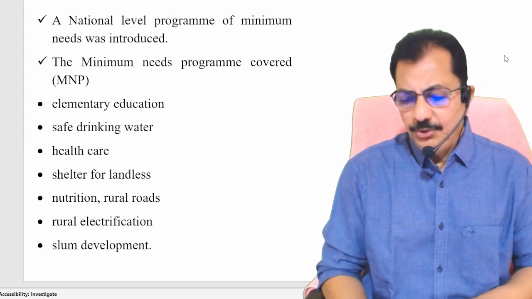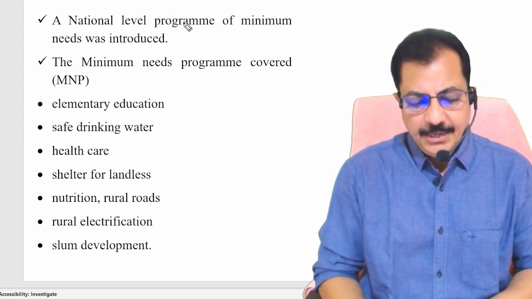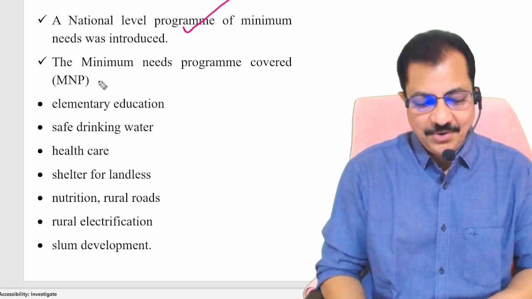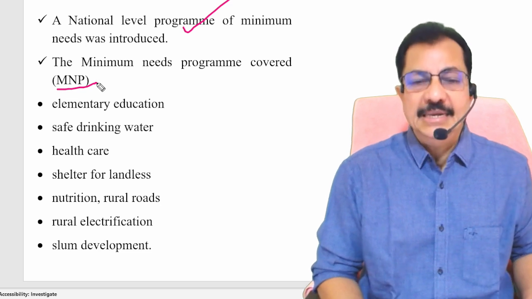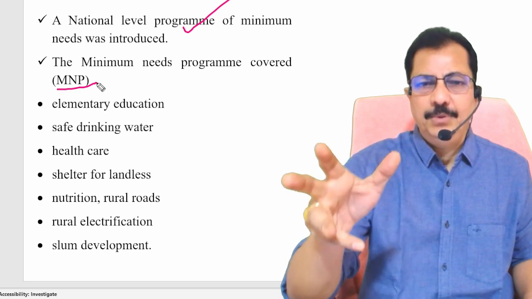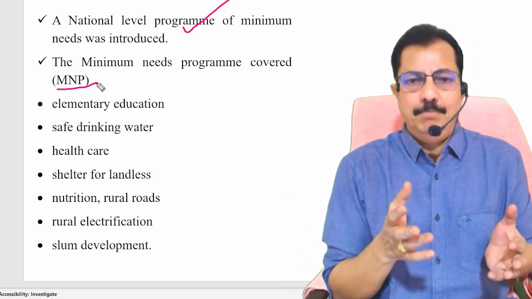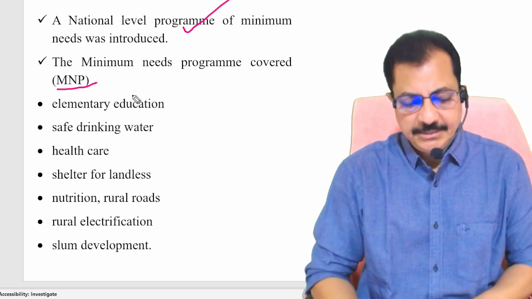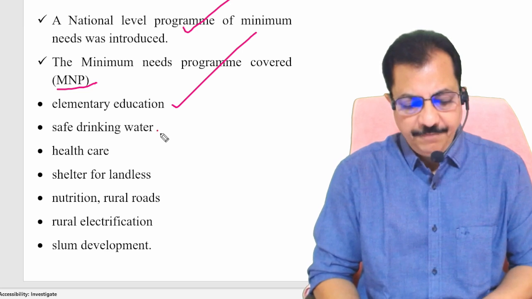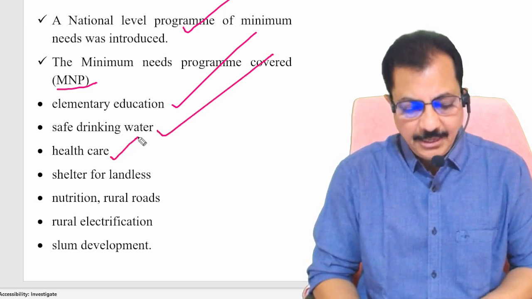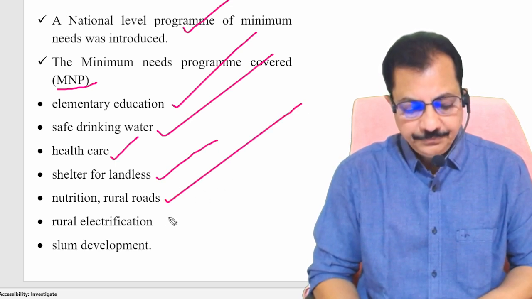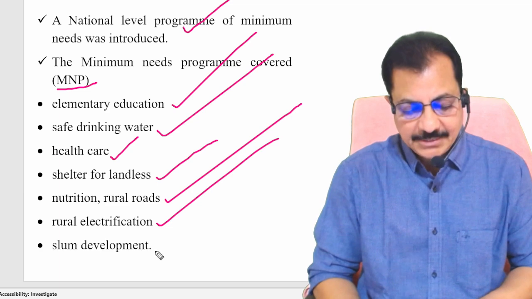Now, during this period, a national level program of minimum needs was introduced. This is called MNP, Minimum Needs Program, meaning whatever is required for the people, minimum, that must be provided. Elementary education is a part of minimum needs, along with safe drinking water, health care, shelter for landless, nutrition, rural roads, rural electrification, and slum development.